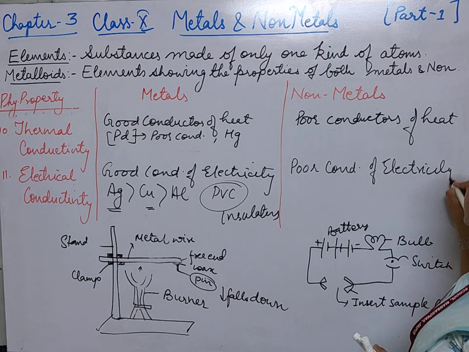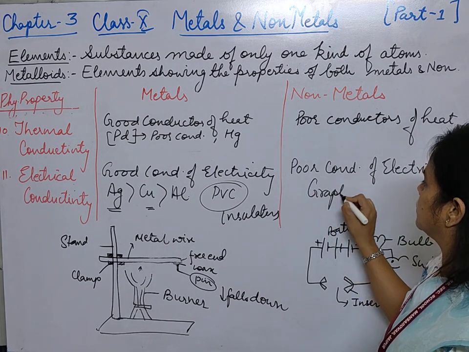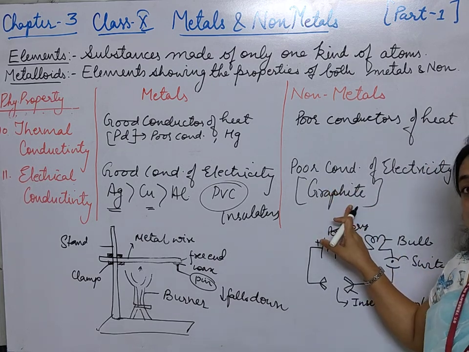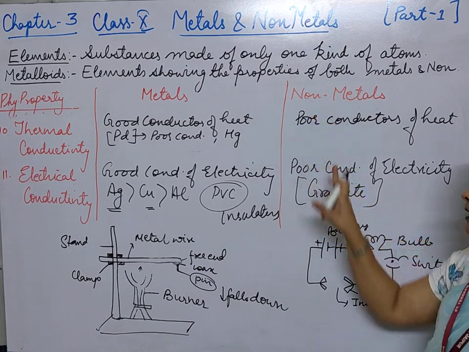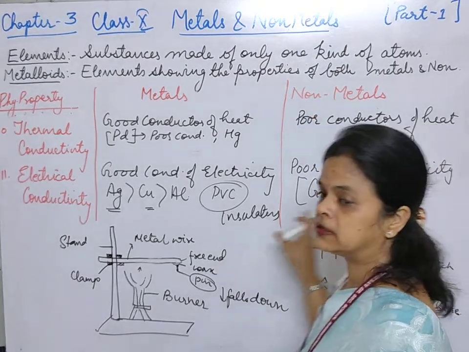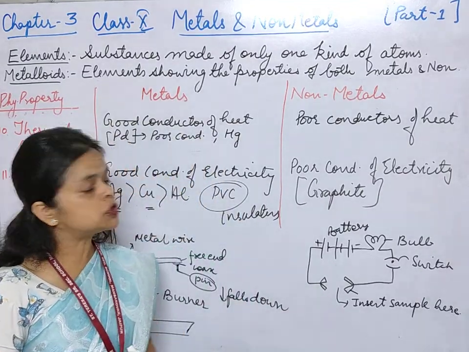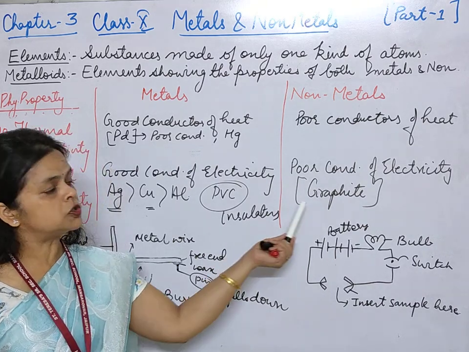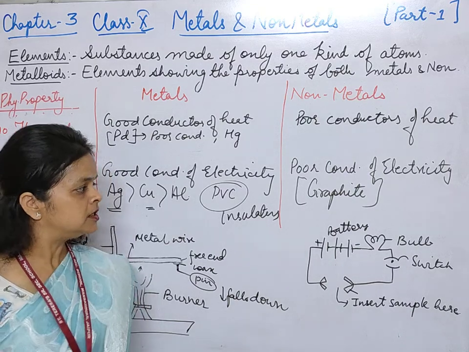But here one exception is there, that is graphite. Graphite is a good conductor of electricity, though it is a non-metal. And why is it a good conductor of electricity? Students, there are free electrons present, and because of the presence of free electrons, it conducts electricity. That also we will discuss in chapter number 4 in detail when we discuss their structures.